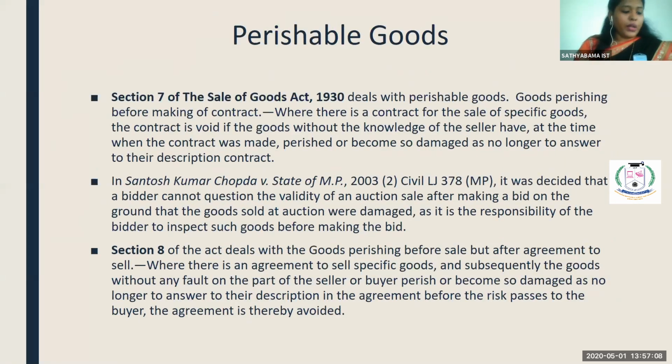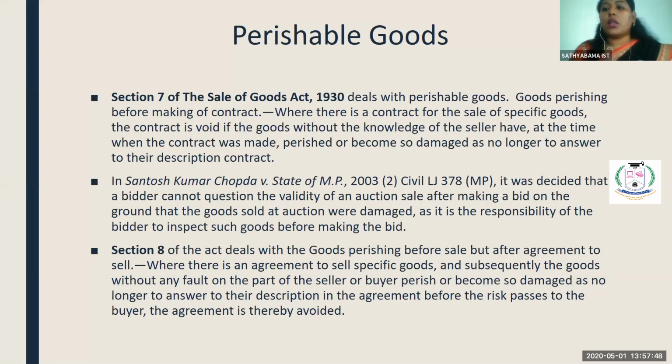Okay. Now we are going to see about perishable goods. Perishable goods are goods which are perishable in nature. The best examples of perishable goods are fruits, vegetables and juice, which cannot be stored for a very long period. So the goods which cannot be stored for a very long period fall under the category of perishable goods. Okay. Section 7 speaks about perishable goods.